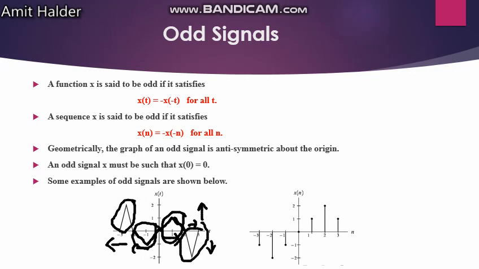In the discrete signal, you can see here x[0] is 0. At 1 you get plus 1, so at minus 1 you will get x[-1] equal to minus 1. At 2, the value of x[2] is 2, so the value of x[-2] is minus 2. The value of x[3] here is again 1, so x[-3] will be minus 1.